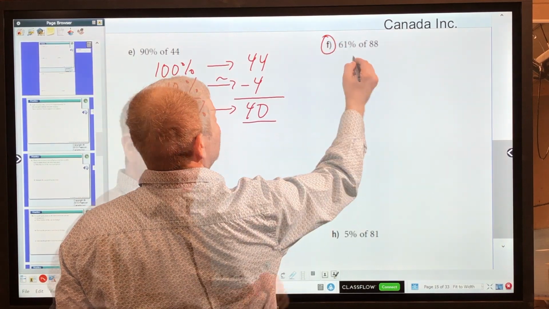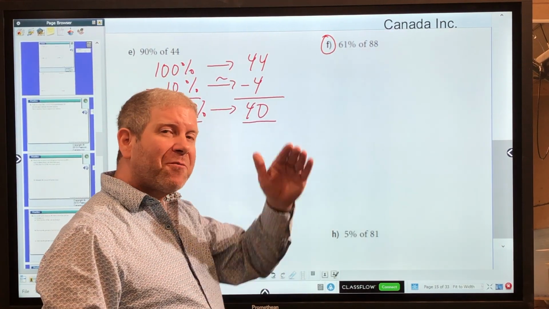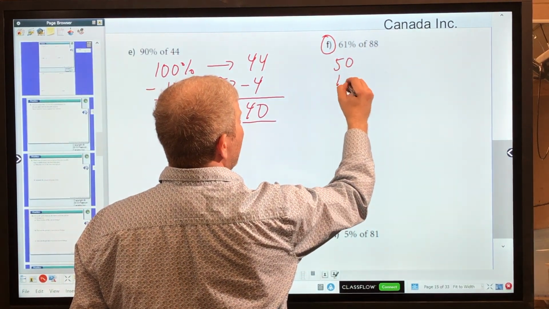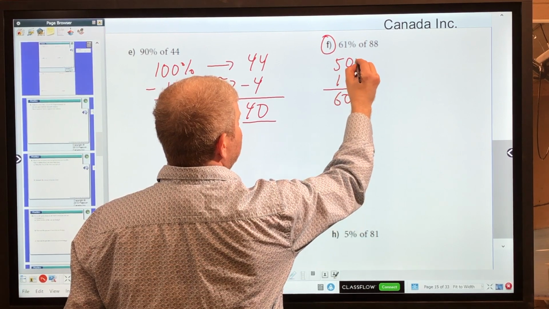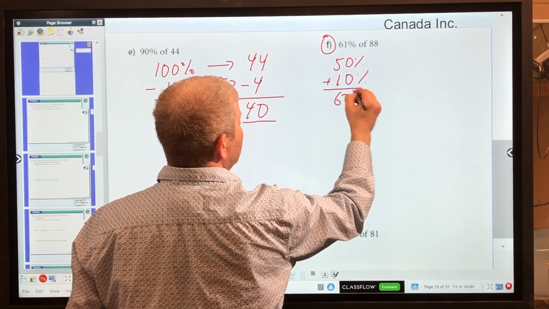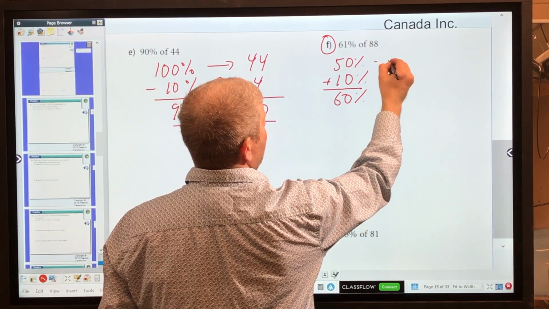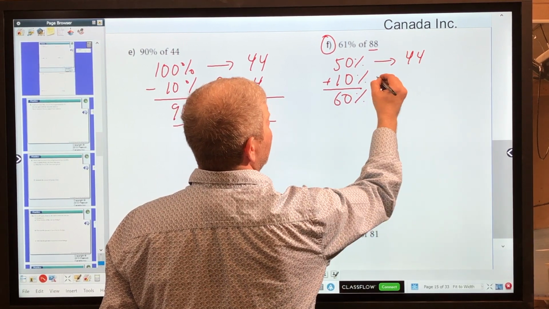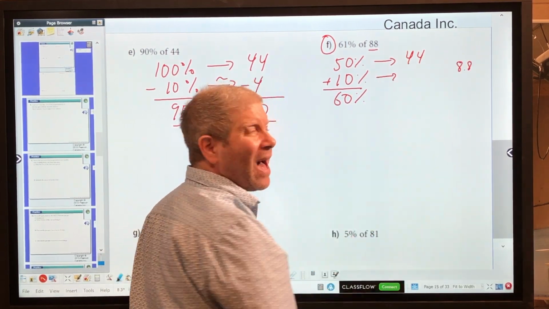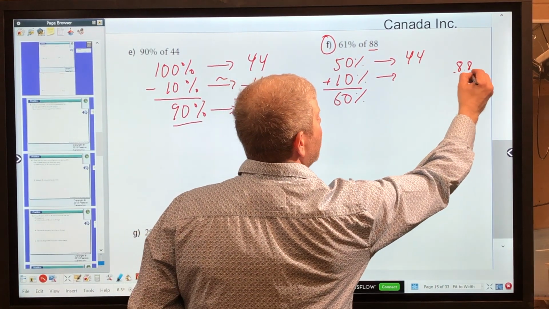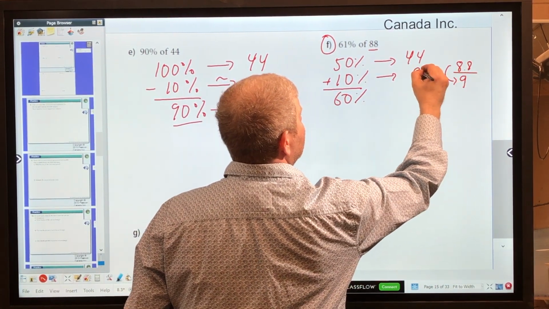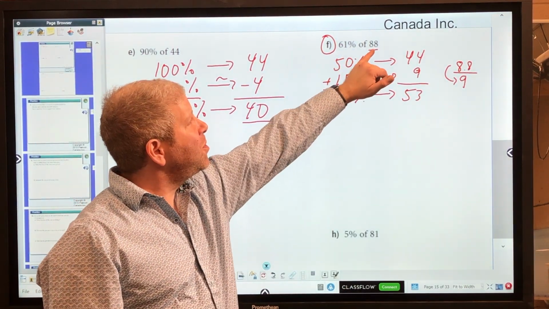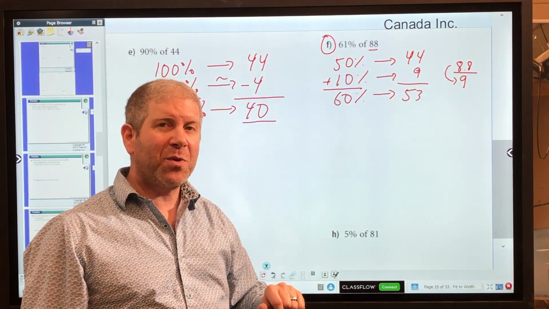Let's look at F. F says 61%. Well, I'm going to first of all drop that down to 60, and then I'm going to further break it down to 50% and 10%. By finding 50% and 10% and adding them together, I'm going to get 60%. So 50% of 88 will be half, which will be 44. 10% of 88 will be 8.8. I don't like decimals for estimation, so I'm going to just round that up to 9. And then I'm going to add them up, and that'll give me 53. So 61% of 88 is approximately equal to 53.